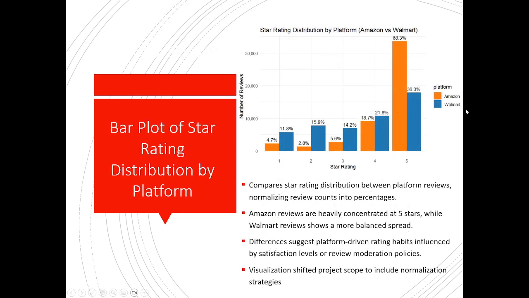The first visualization is a star rating distribution by platform bar plot between Amazon and Walmart. This compares star rating distribution between the platform reviews, normalizing review counts into percentages. As you can see, Amazon's reviews are heavily concentrated at 5 stars, while Walmart's reviews show a more balanced spread. These differences suggest platform-driven rating habits influenced by satisfaction levels or review moderation policies. This visualization shifts the project scope to include normalization strategies.